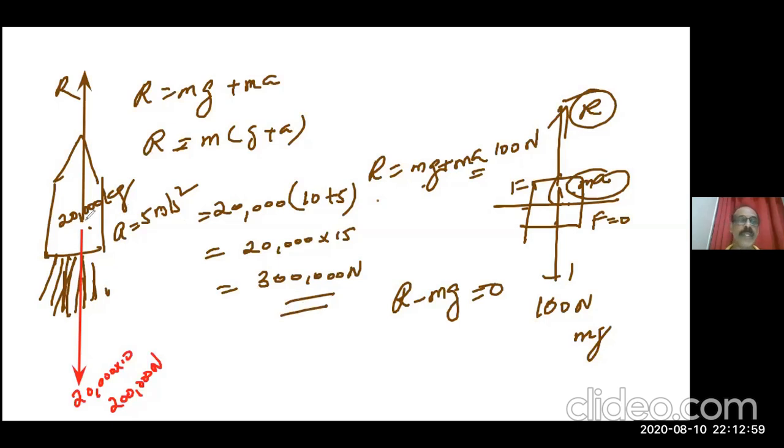Out of this, 200,000 Newton will be used to overcome the weight. Then the additional 100,000 will be used to gain an acceleration. That's the meaning of it. Clear? Copy it.